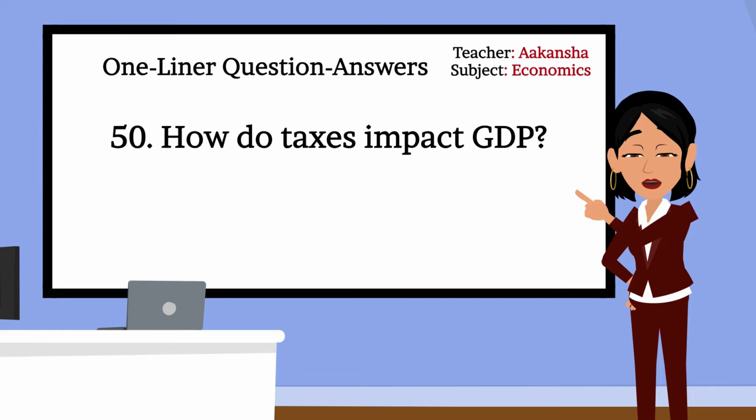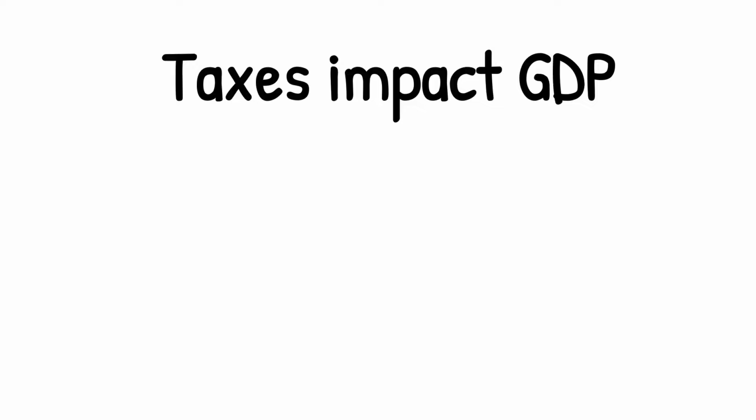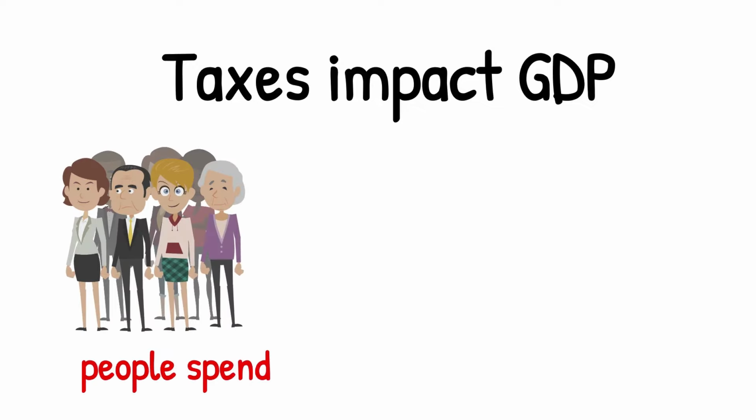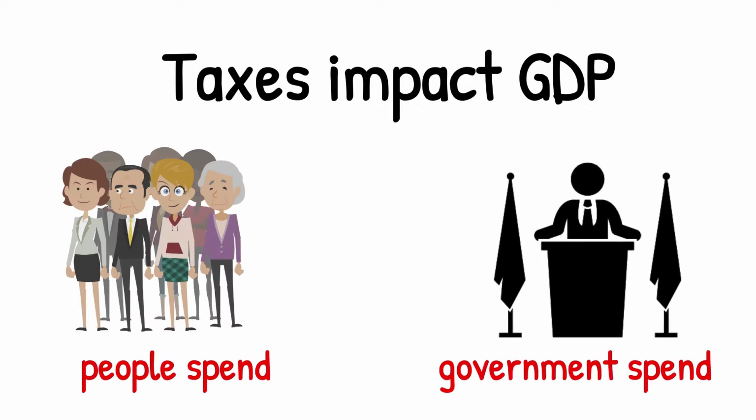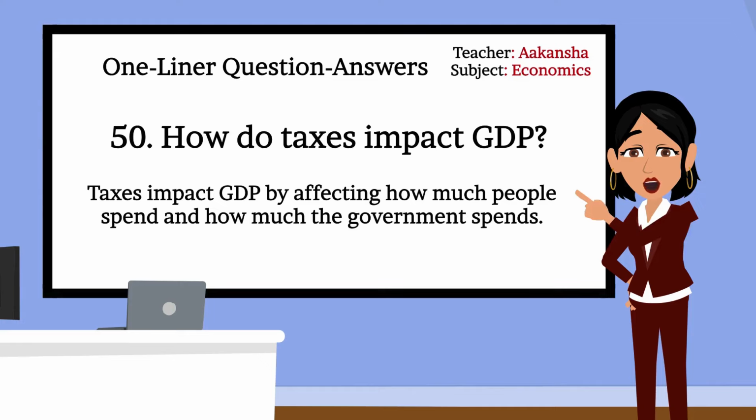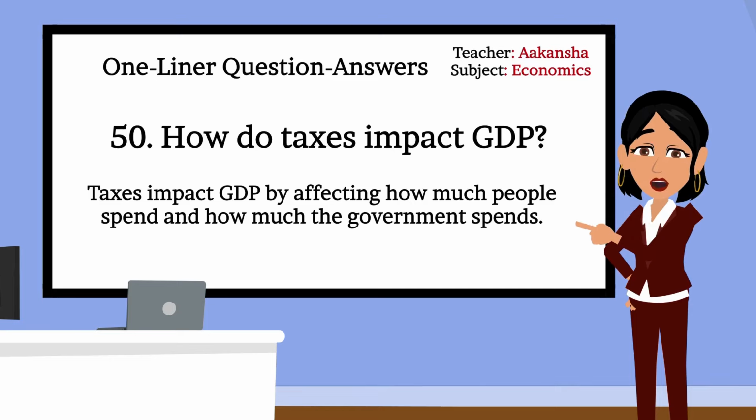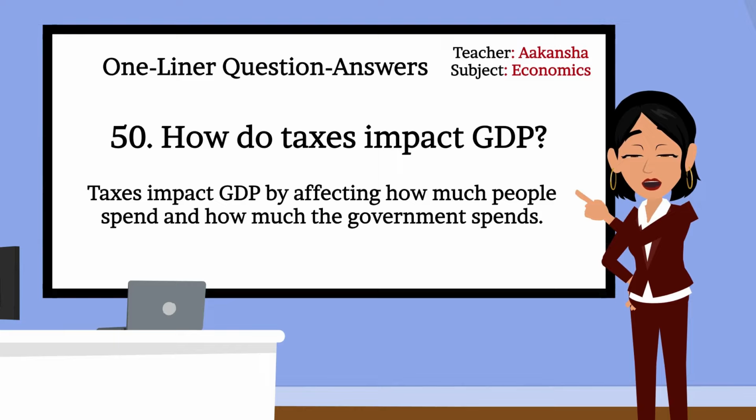50. How do taxes impact GDP? Taxes impact GDP by affecting how much people spend and how much the government spends. That's correct. If there's higher taxes, people have less money to spend, which can slow down GDP. And if there's lower taxes, people spend more, boosting GDP.